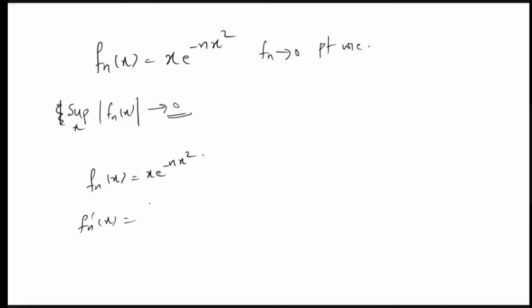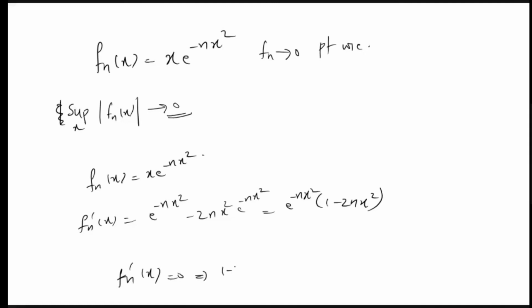What is fn prime of x? It will be e raised to minus n x square minus 2 n x square e raised to minus n x square, which is equal to e raised to minus n x square into (1 minus 2 n x square). So this is the derivative. So when will it become 0? fn prime of x equal to 0 implies 1 minus 2 n x square is equal to 0, implies x is equal to plus or minus 1 by root 2n.